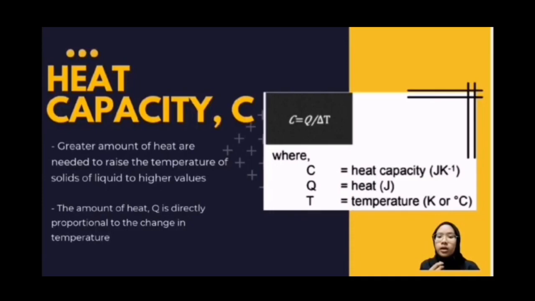Then I will talk more about the heat capacity, which is C. A greater amount of heat is needed to raise the temperature of a solid or liquid to higher values. The amount of heat, Q, is directly proportional to the change in temperature. And the formula for heat capacity is C equal to Q per delta T, where C is heat capacity, Q is heat, and T is the temperature.